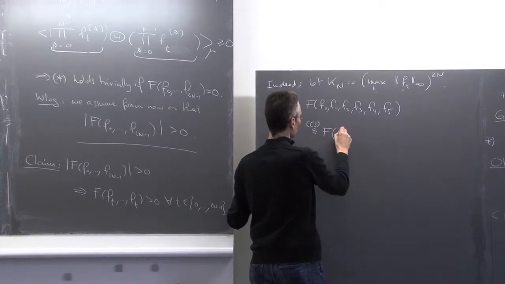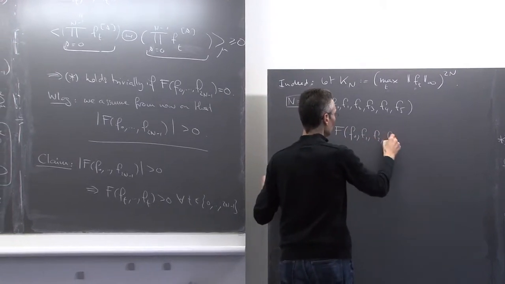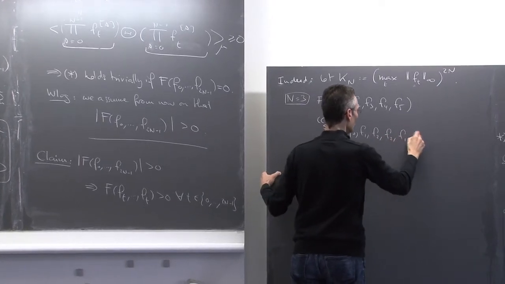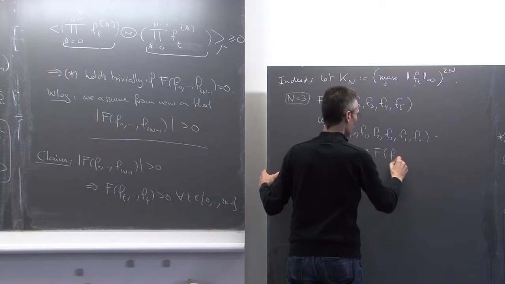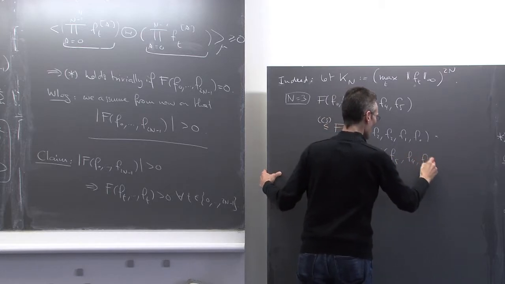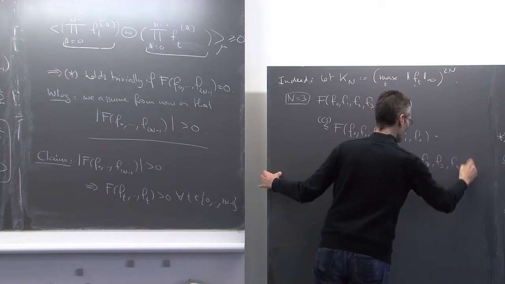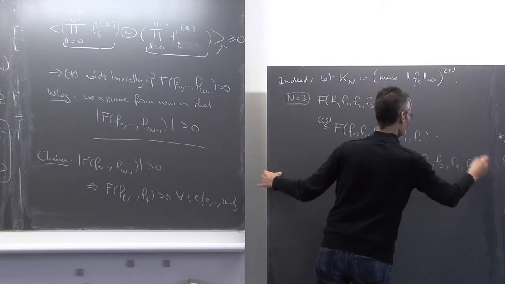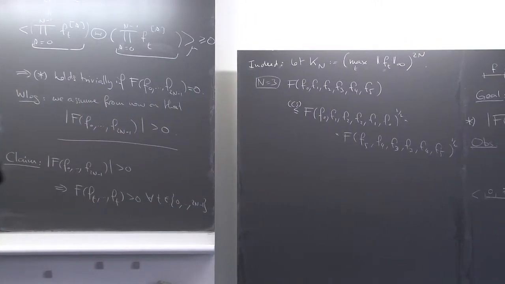This tells me that this is smaller than f of f0, f1, f2, f2, f1, f0 times f of f5, f4, f3, f3, f4, f5, and I need power 1/2 here and there. Just using Cauchy-Schwarz in this particular case.